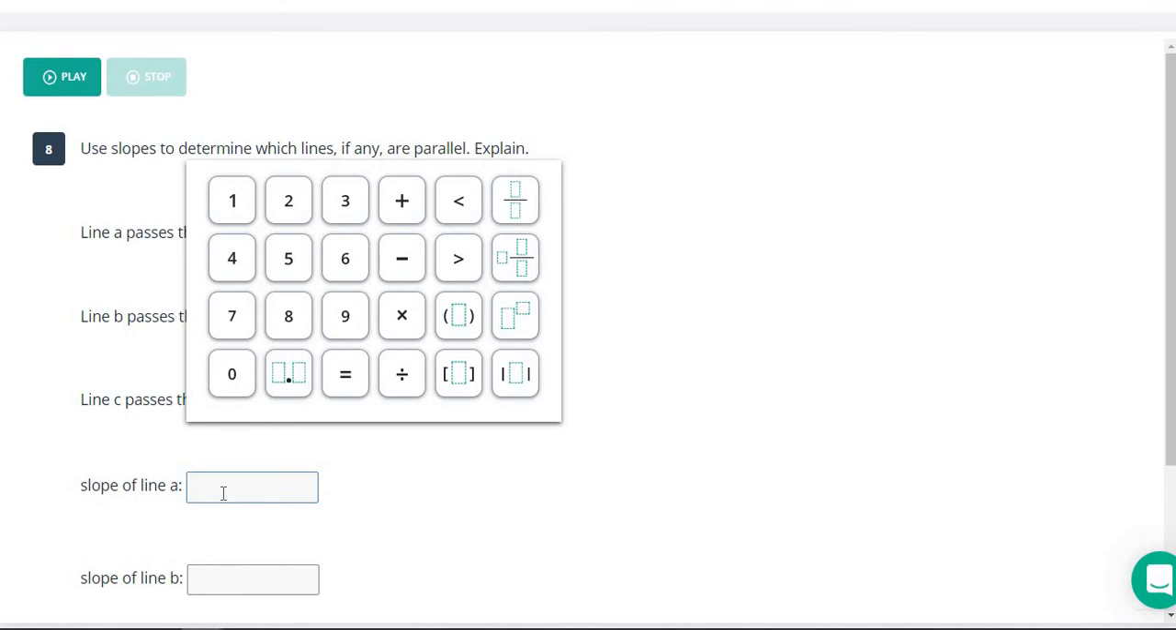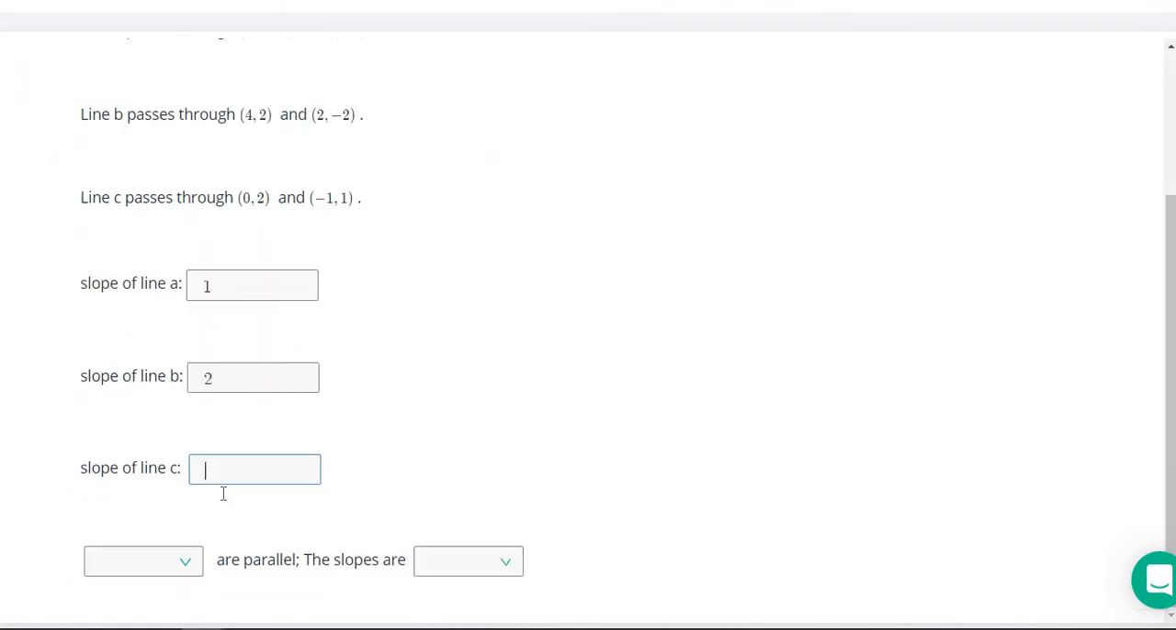So for line A, it was 1. For line B, it was 2. For line C, it was 1. And A and C are parallel because they have the same slope.